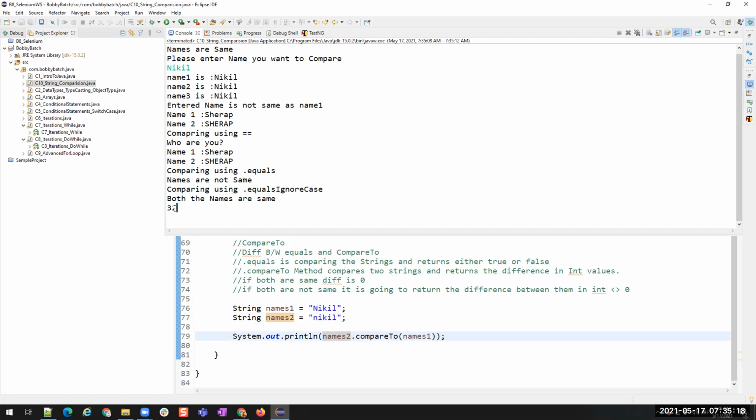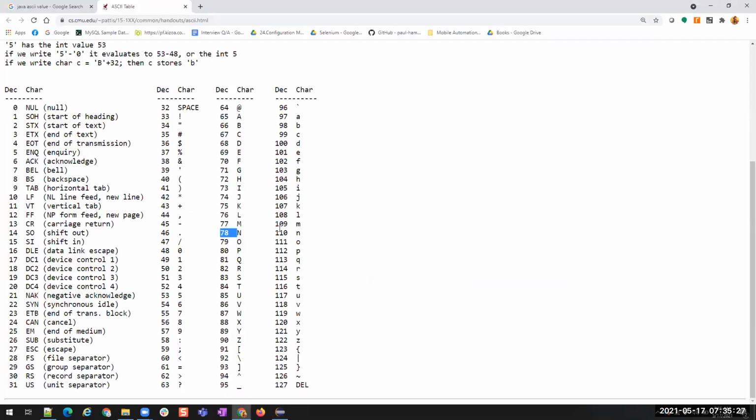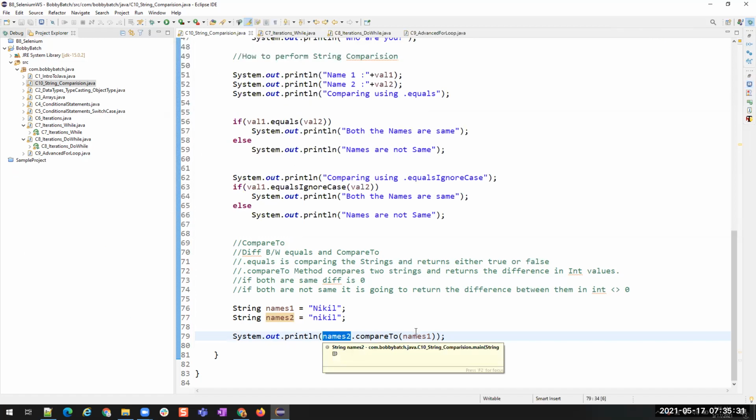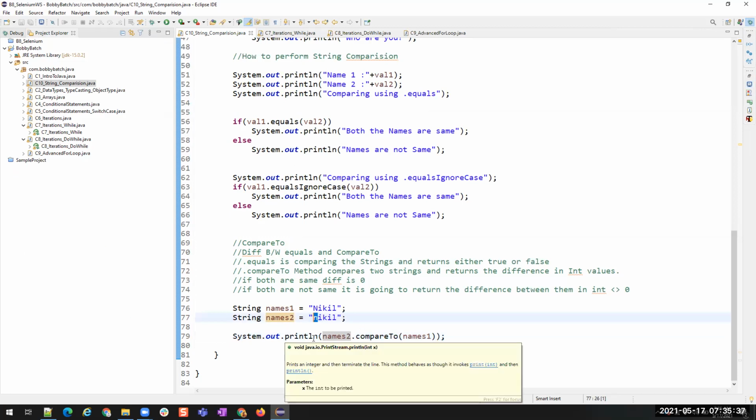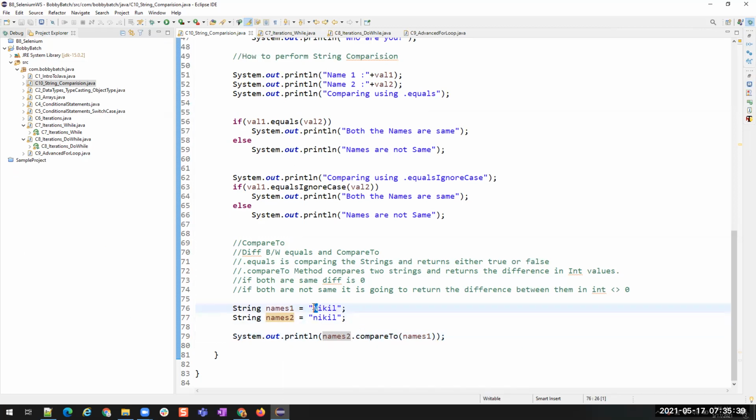32. Earlier it was giving us minus 32 and now it is giving us 32 because now it is subtracting 78 from 110, because I'm comparing names 2 to names 1. So what is names 2? Lowercase n. Lowercase n has 110 and uppercase N has 78.